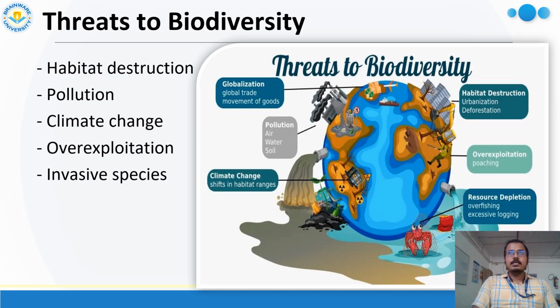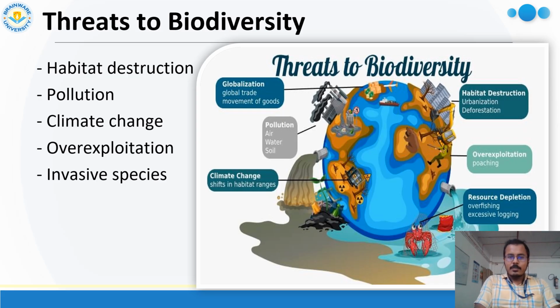And the threat to biodiversity is most important for the present context, because our biodiversity is very threatened under present conditions. Why? Because of different kinds of human activity, like habitat destruction.